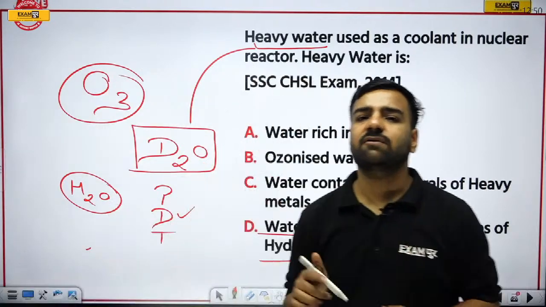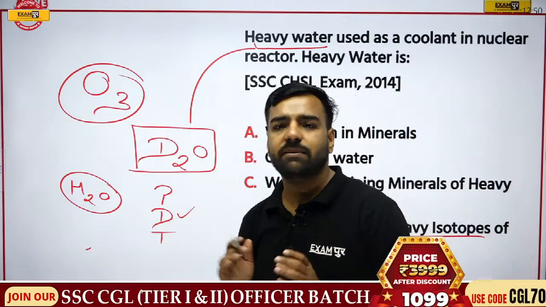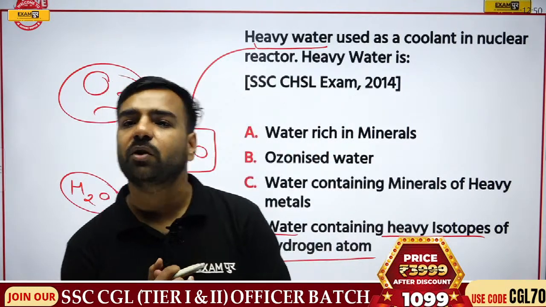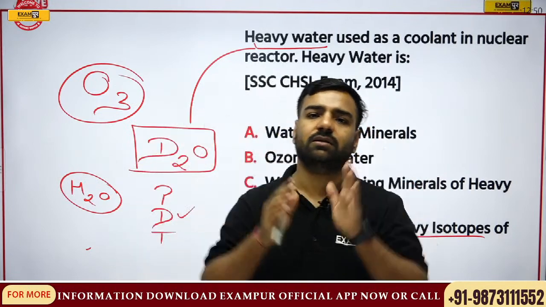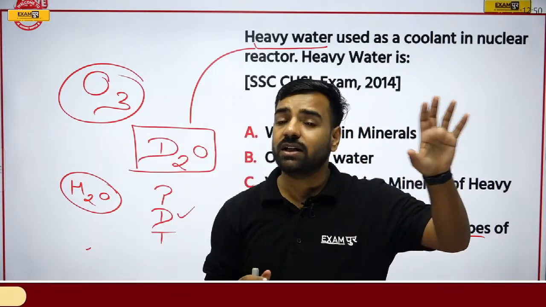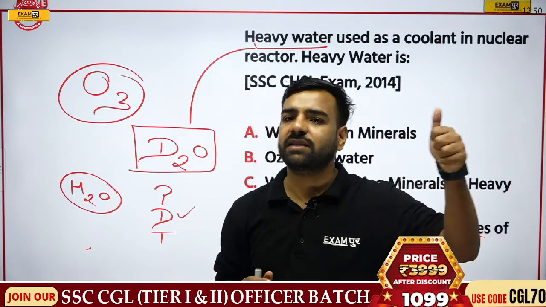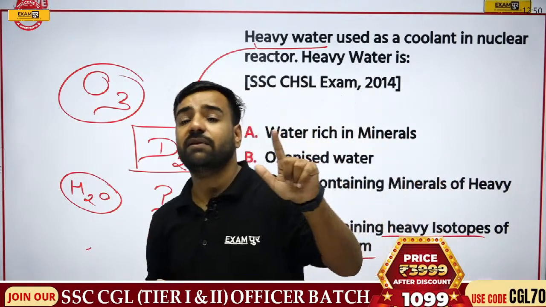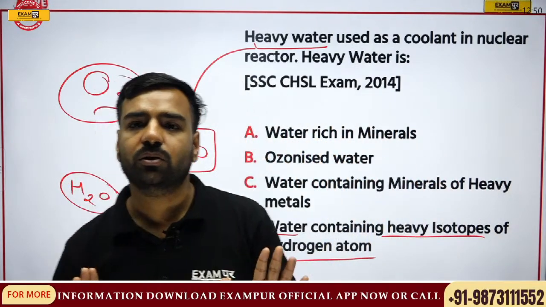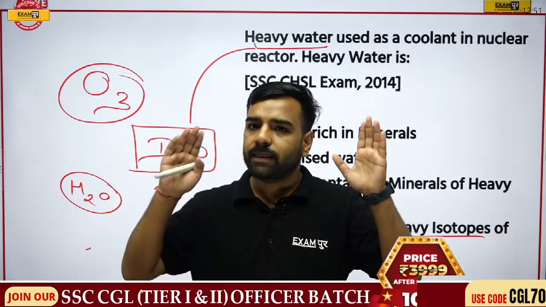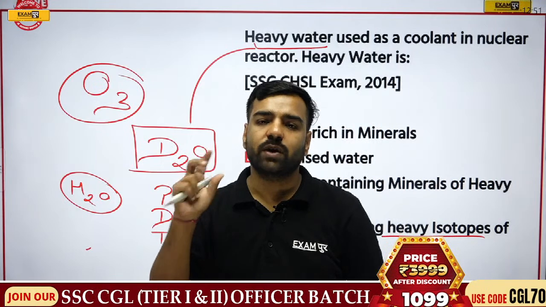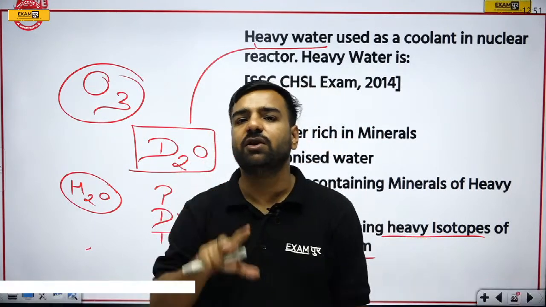So now, just summarizing what we have discussed today, we started with the chemistry part in which we studied the periodic table. Don't worry, in the next week we are putting 3 classes with only the theoretical section, in which we will start with the periodic table, then chemical bonding, just theory, no questions. We remember who he was: Moseley, who has given the present periodic table which we are using right now.